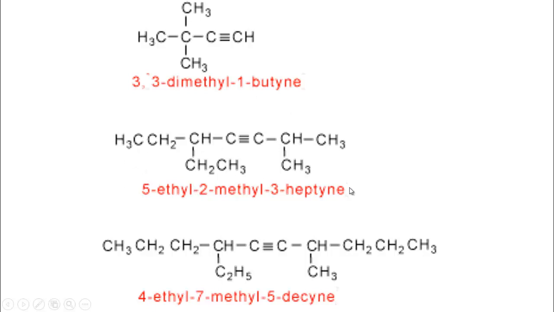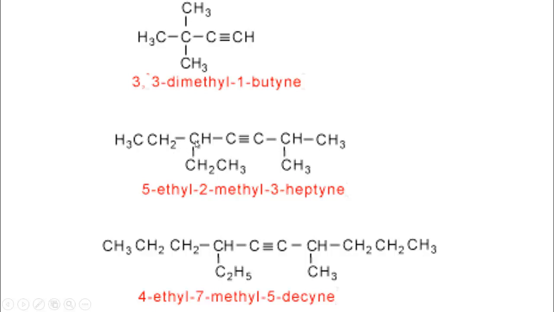Now follow here, in the longest chain the total carbon number is 1, 2, 3, 4, 5, 6, 7. So the longest chain contains 7 carbons, and from this side the triple bond is at carbon 4, but from this side the triple bond is at the third carbon. So numbering should be started from here, and here, according to alphabetical order, the substituents are the ethyl group and the methyl group. So according to alphabetical order, the ethyl group comes first.